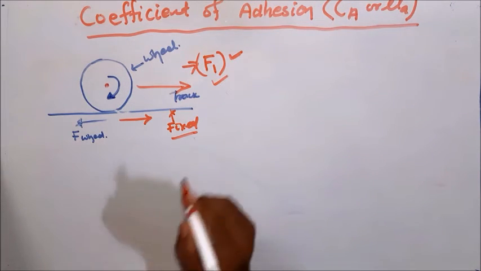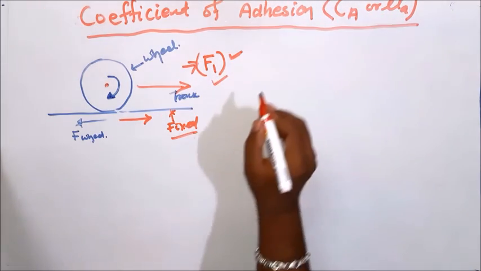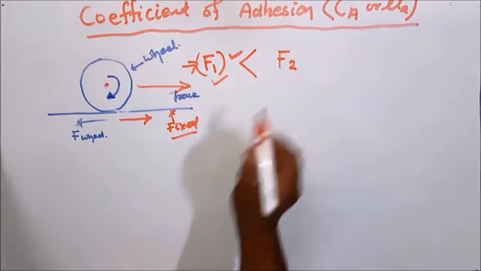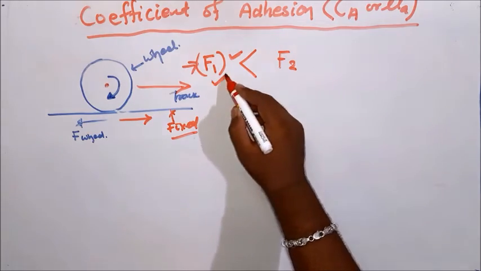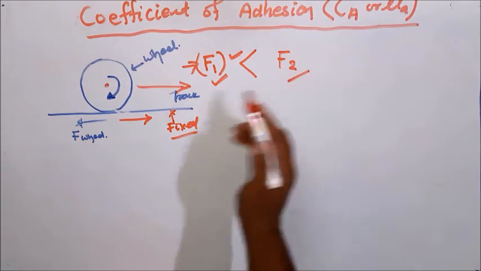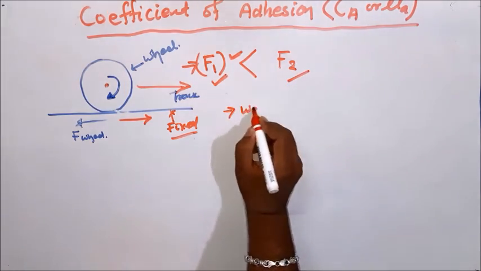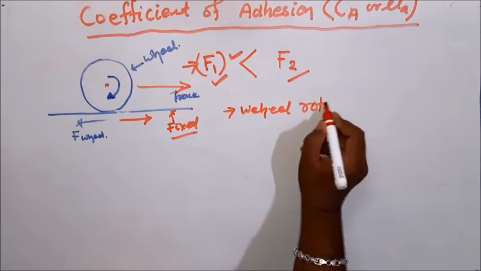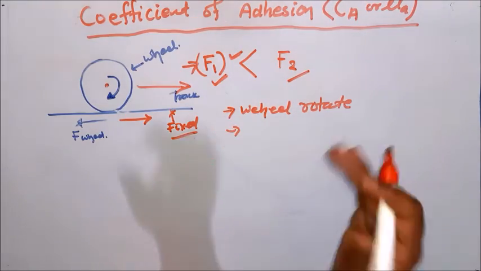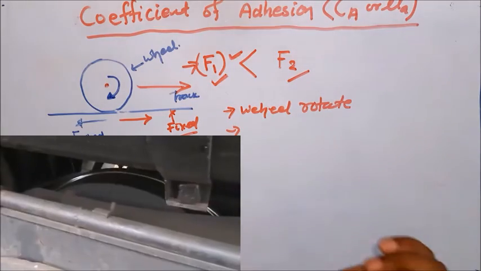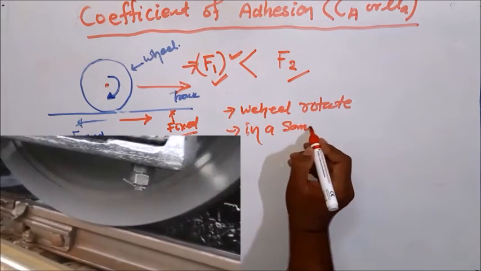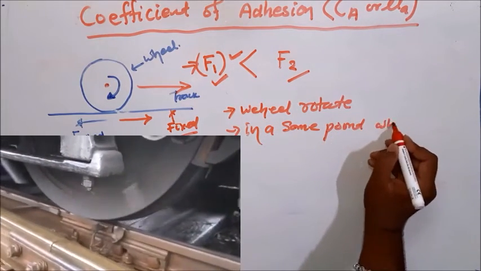Okay. If instead of applying the force F1, I apply force F2, which is much greater than F1, I needed to apply F1 but I applied F2, which is greater than F1. As my force is high, the wheel rotates, but it will rotate in the same place, it won't move, or if it moves, it won't move a large distance, it will go only a very small distance. So at the same point, the wheel moves.